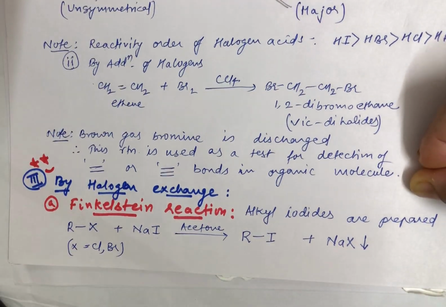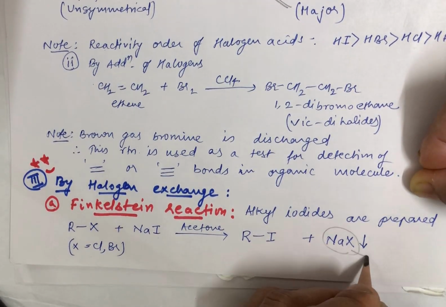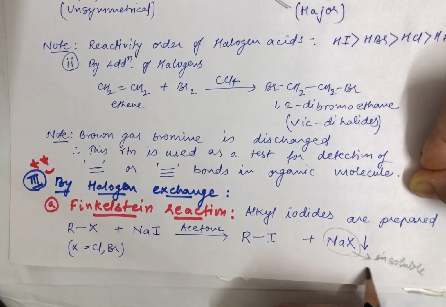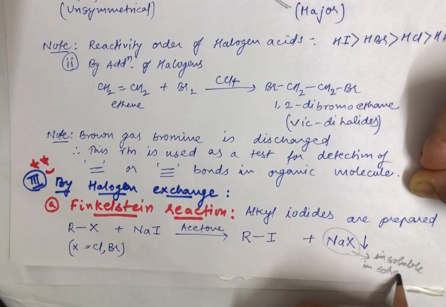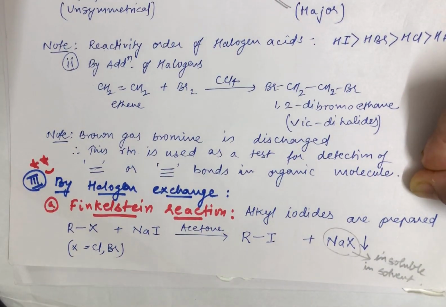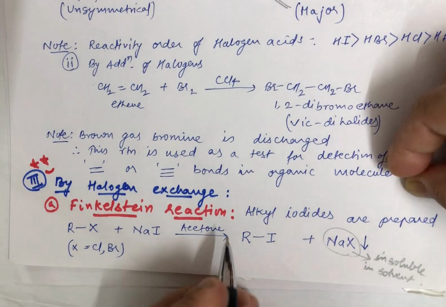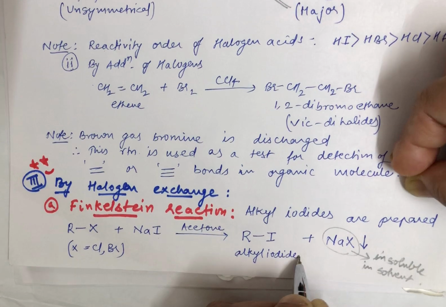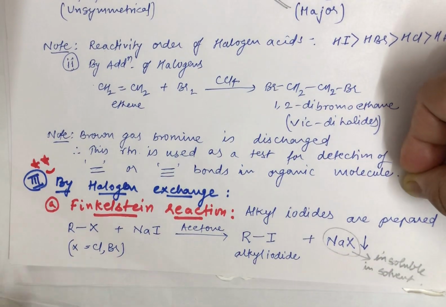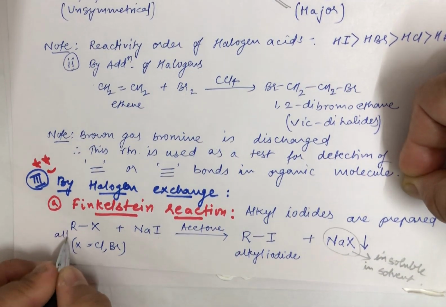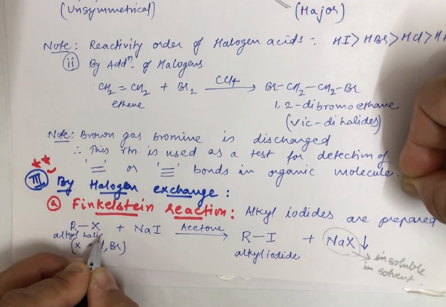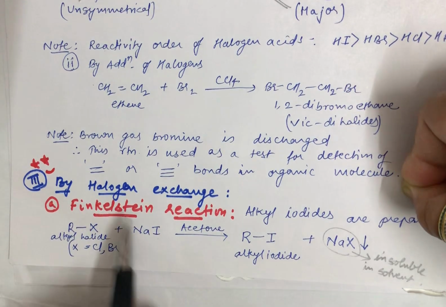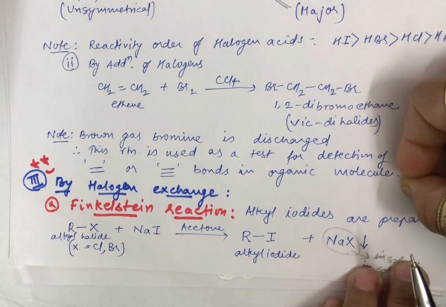Students, keep in mind that this NaX is insoluble in the solvent, that is acetone, which we are using here. Alkyl iodide is formed like this through the Finkelstein reaction with the use of your alkyl halide. As both of them have halide and exchange is taking place, the name is halogen exchange.